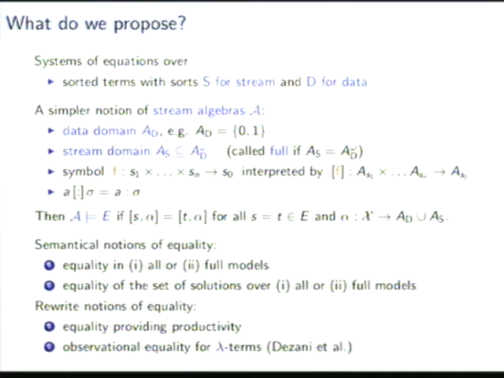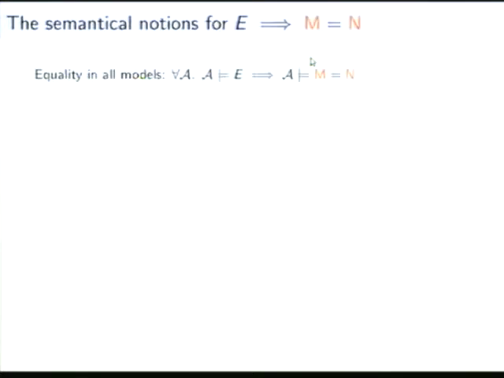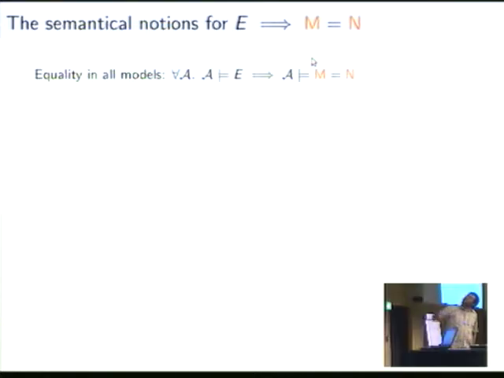For the semantical notions, we can moreover distinguish whether we look at all stream models or only at full models, where the stream domain consists of all the streams of the data sets. Okay, equality of all models. So we have a specification and we want to know whether some equation M = N holds. Equality in all models means that this equation should hold in every model of E.